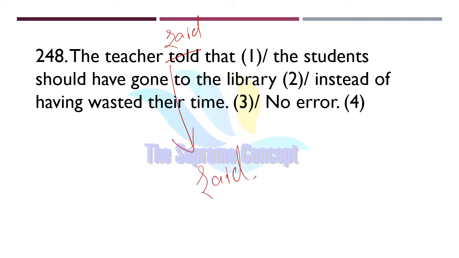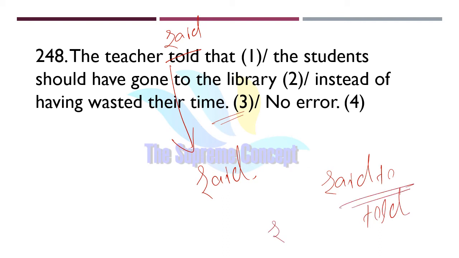Okay, because in the structure of direct and indirect speech, it is actually an indirect speech. Okay, so as you know, said to is basically converted into told. Okay, and we use said that, okay, not told that.